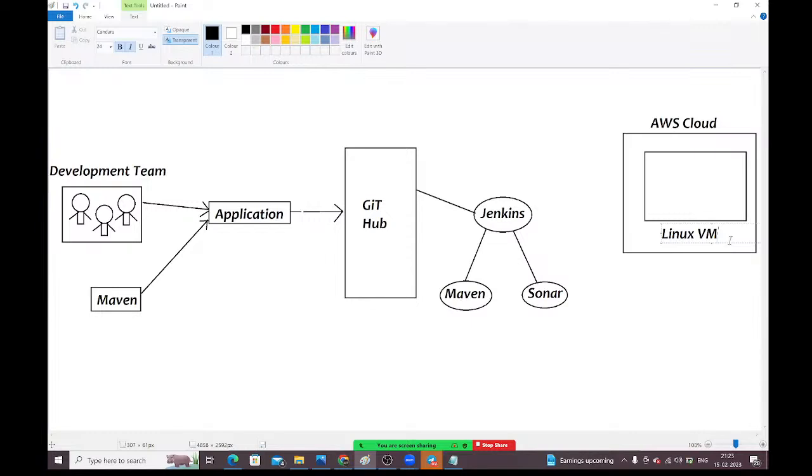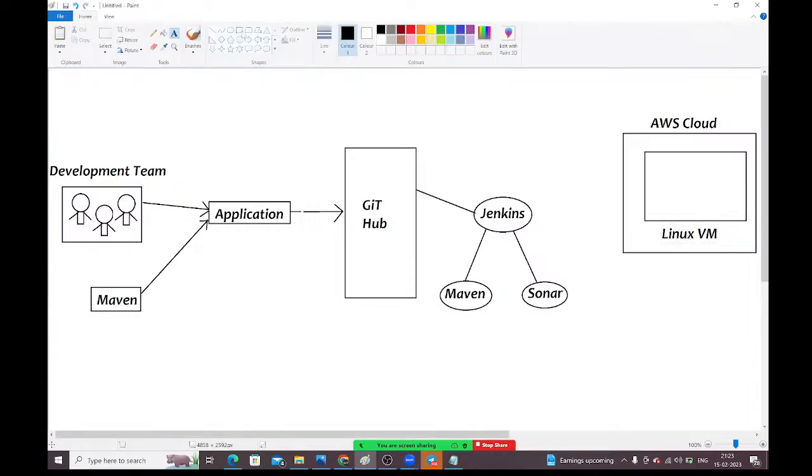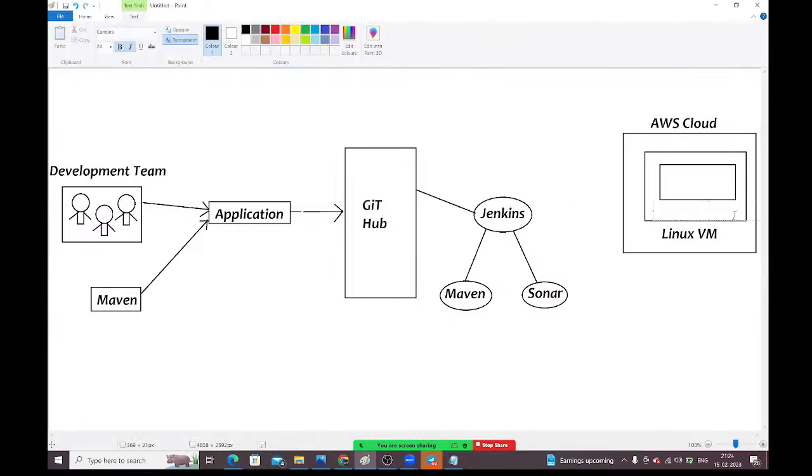And inside the Linux VM, we have installed one web server here. So this is my web server. We installed one web server inside the Linux machine.